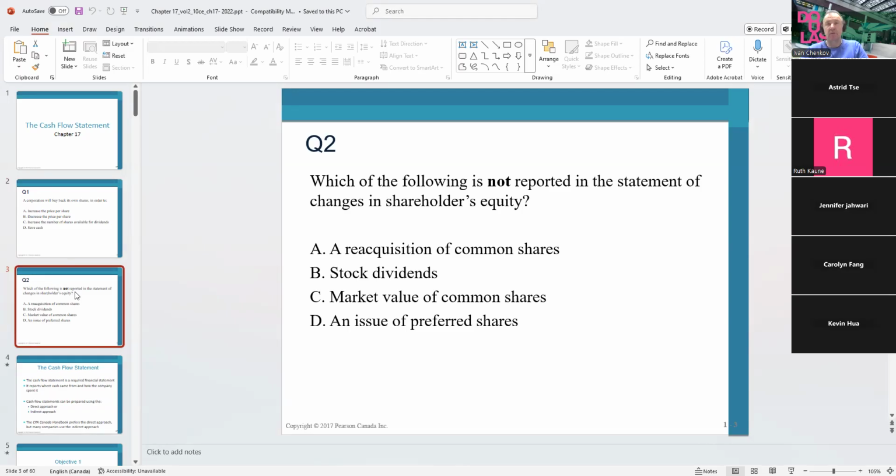which one do you think is not going to be recorded? Oh, sorry, reported on the statement of changes in shareholders' equity. Not recorded, reported. Let's think about it. If I buy my own shares, do I have to report it on the statement of the changes of the equity?